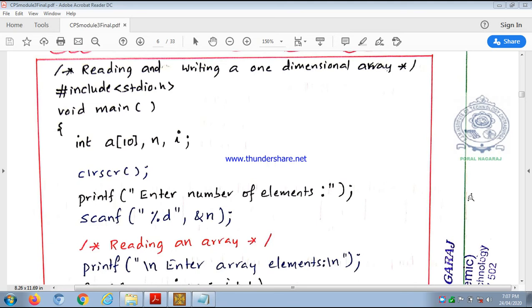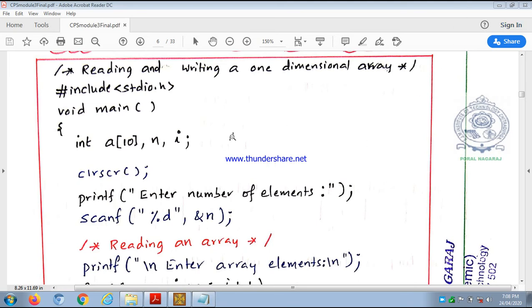That can be done during compilation time. During runtime we can store elements into the array. That is called reading an array using the scanf statement. Once we store the elements into the array, we have to display them on the screen. We call it writing elements of a one-dimensional array. We can read elements into the array using scanf and display them on the screen using printf. Storing the values into the array is called reading an array. Displaying the stored elements on screen is called writing the array. That is the concept of reading and writing a one-dimensional array.